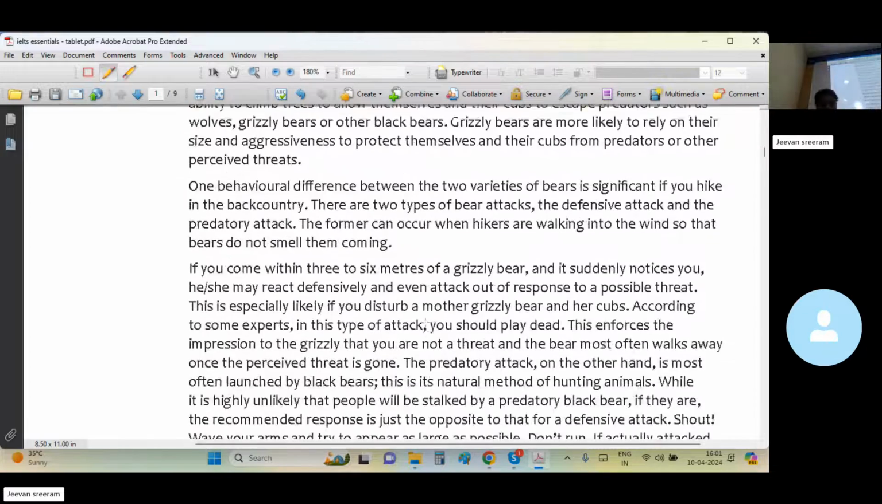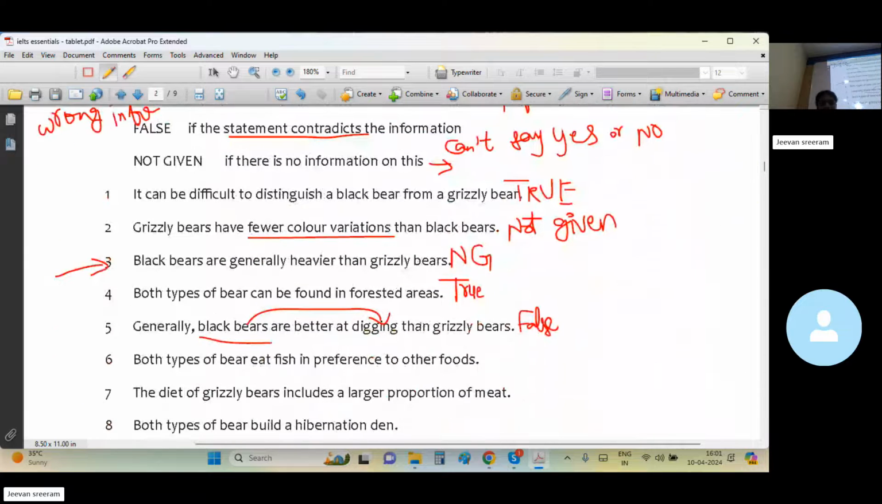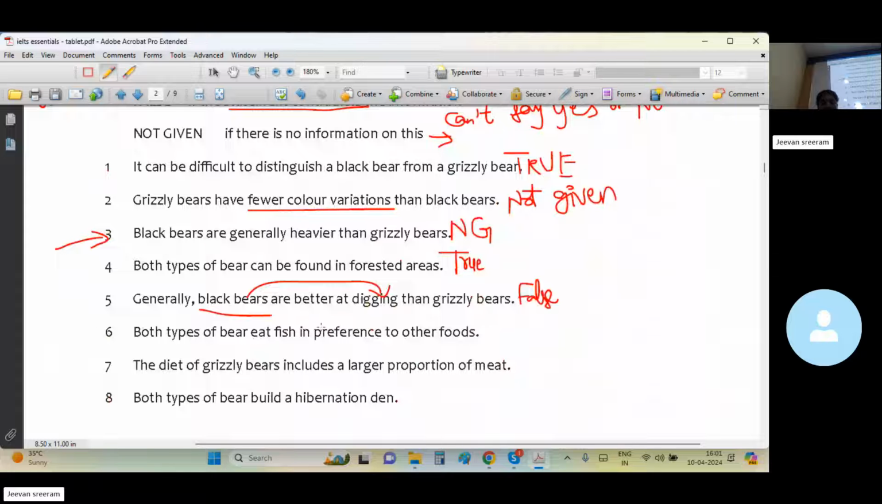But the statement is giving a commonality, like both bears eat fish. First of all, the black bear doesn't eat meat, it's a plant. Both types. So can I say false? Not given. Nowhere are their preferences given. The problem is the common preference in the statement, making the statement not given.